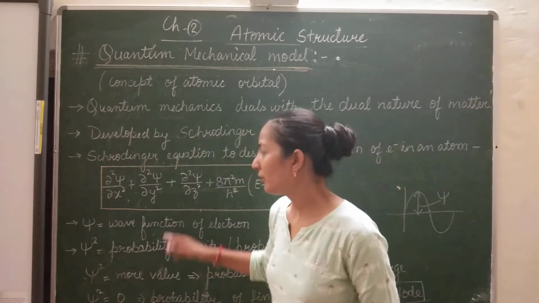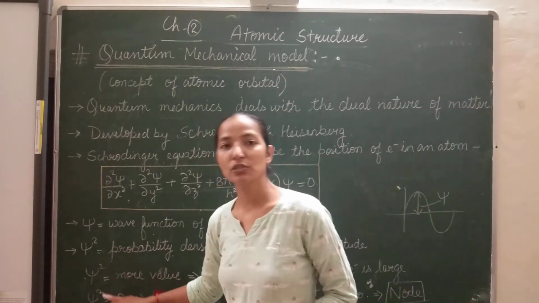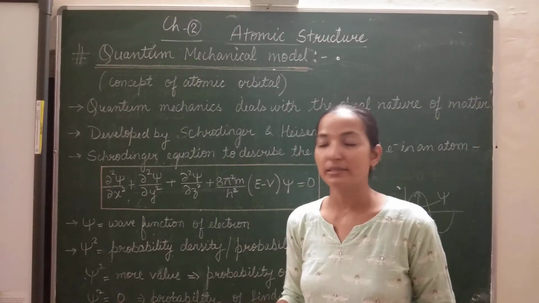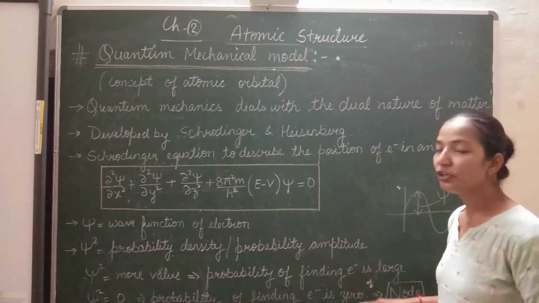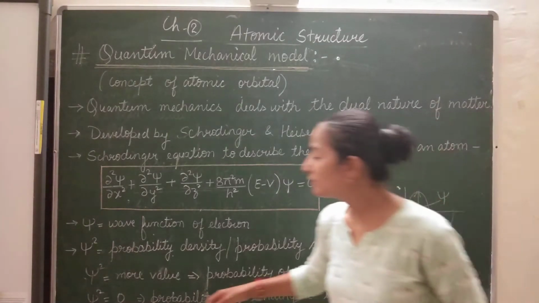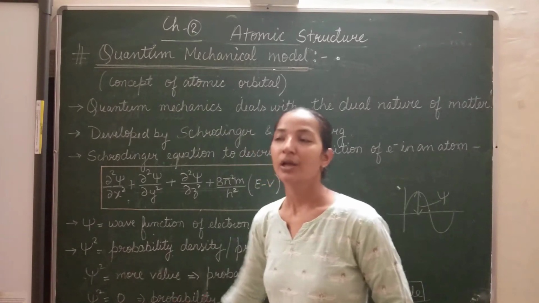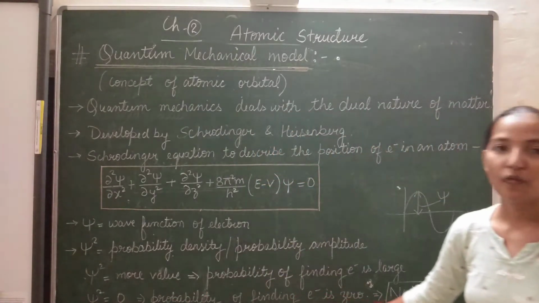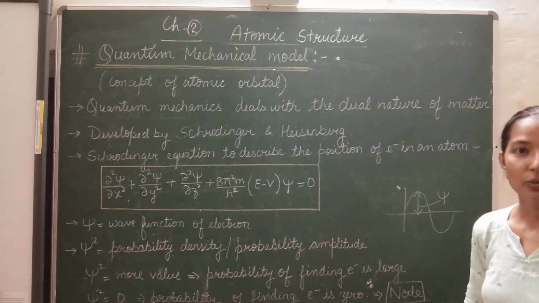Now he found that whenever the value of psi square is more, meaning if its value increases, then the probability of finding the electron in an atom also increases. But if the value of psi square is 0, then the probability of finding the electron in an atom is also 0.